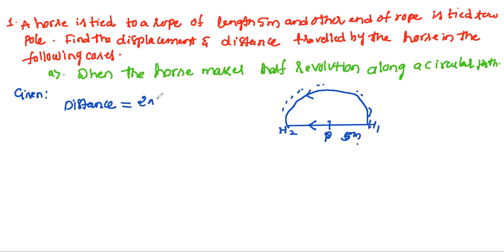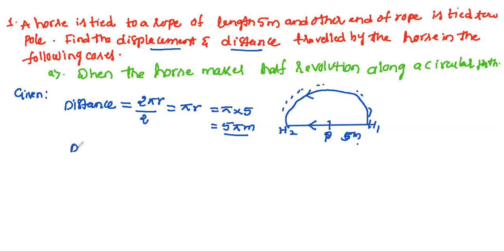So we can write 2 pi r by 2, which is nothing but pi into r. Pi is 22 by 7 if we substitute, and r is the radius 5 meter. So we'll get 5 pi meter. That is our distance. We can keep it as it is also, no problem.